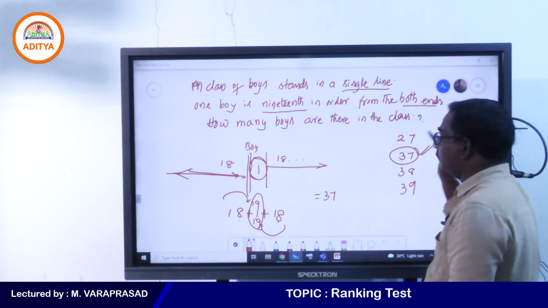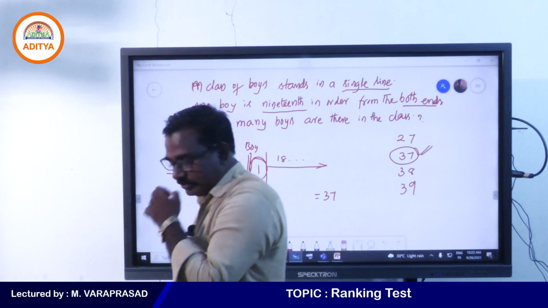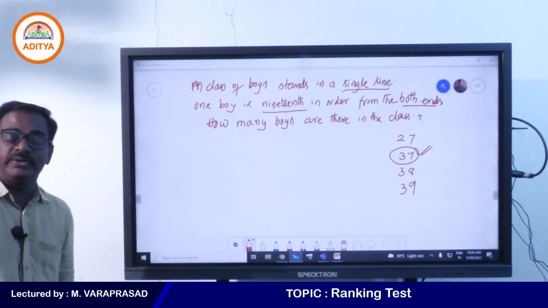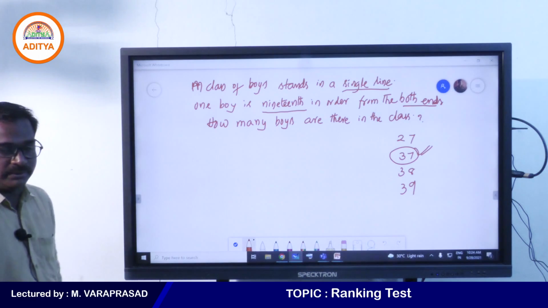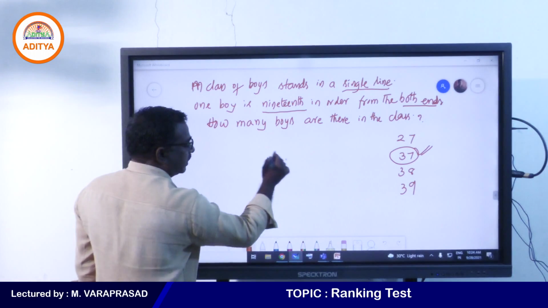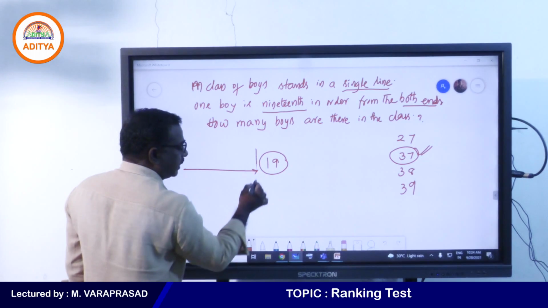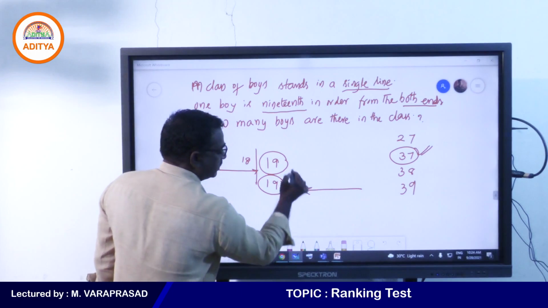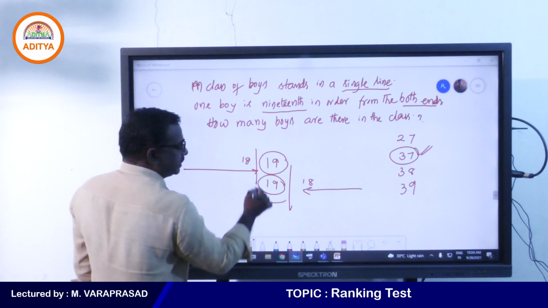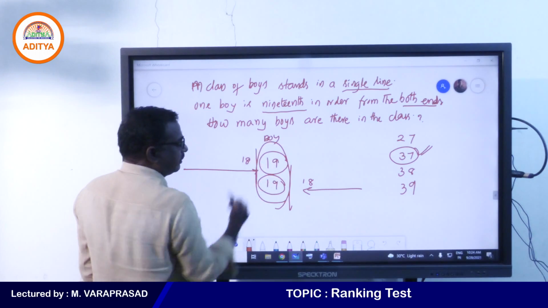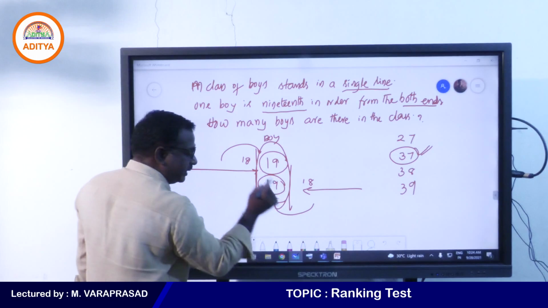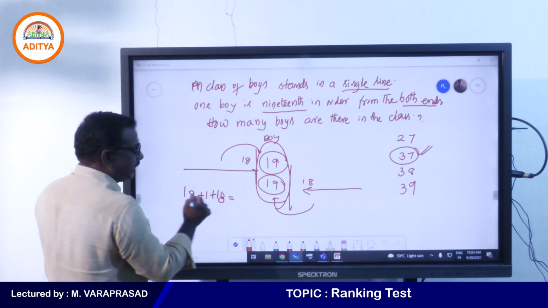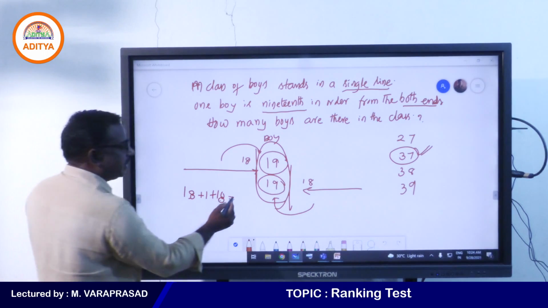So many of you got 37 only. I think all of you got it right. And in campus recruitment training, if it is bank exams, 2 questions will come from this topic. So this is 19th place from the right end, which means up to here 18 members are there. This is 19th place from the left end, which means up to here 18 members are there. So the boy is standing here, 19th from this and 19th from this also. So 18 plus 1 plus 18, totally 18 plus 18, 36 plus 1, 37th place.